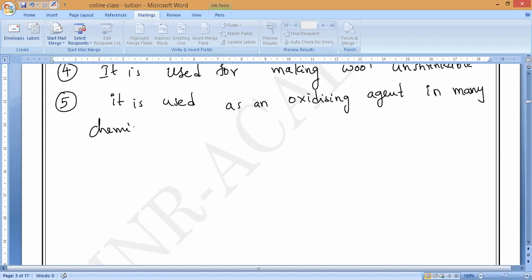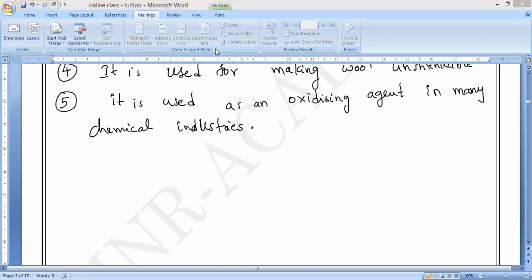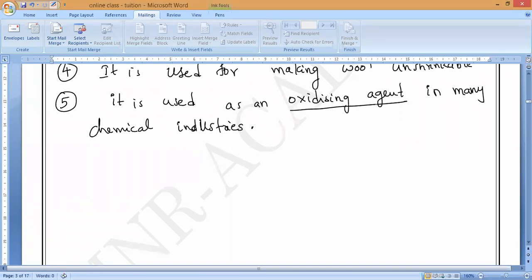Anybody can say why it is called an oxidizing agent? Any idea? Guys, what do you mean by oxidizing agent? Either it needs to supply oxygen or else it needs to remove hydrogen.